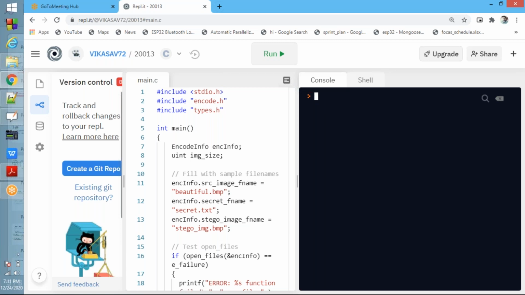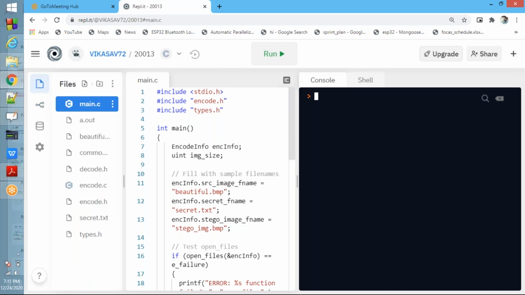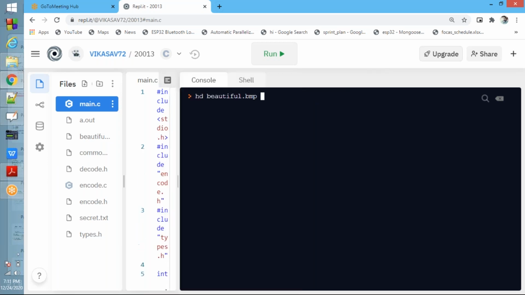Now please note down this command, which is important. HD, then the file name, beautiful.bmp, that is the original file name. The command is HD.